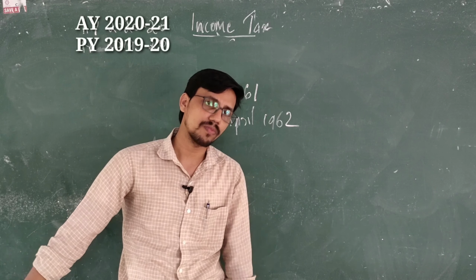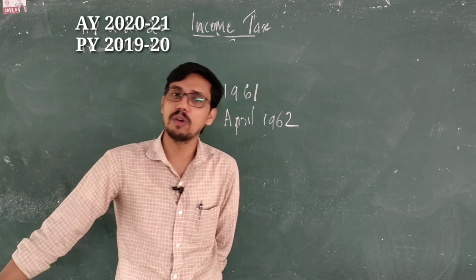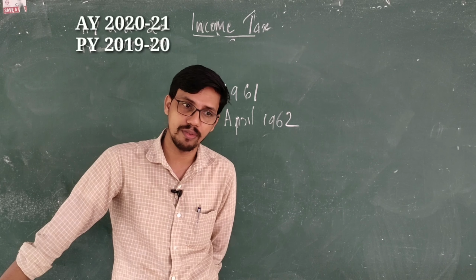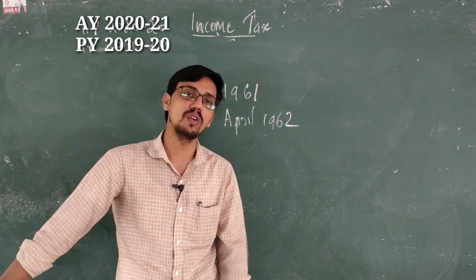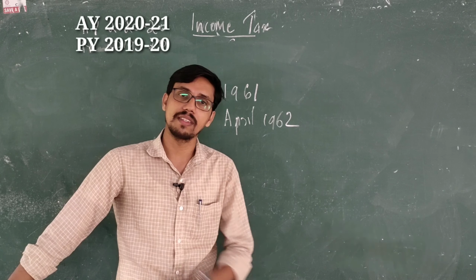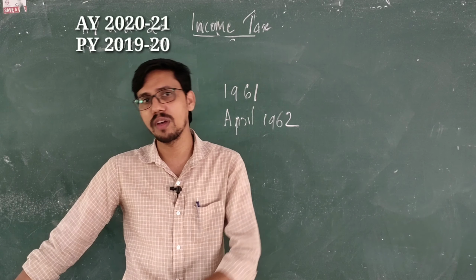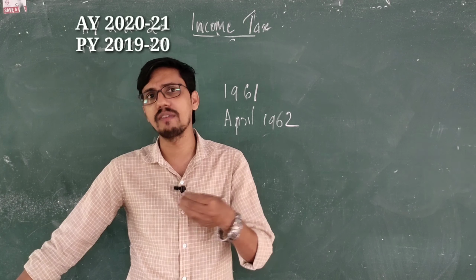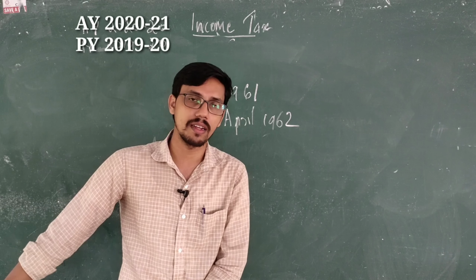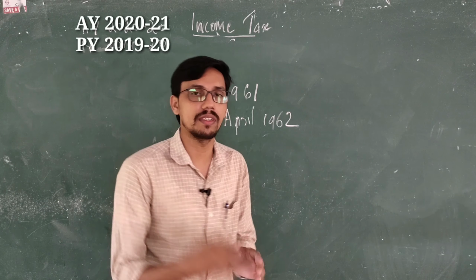Now section 2: you all know section 2 is all about definitions. In the Companies Act, we already know that section 2 is all about definitions. Here also many definitions are there. We are not going by order, but whenever the circumstances arise, we may learn some of the definitions.